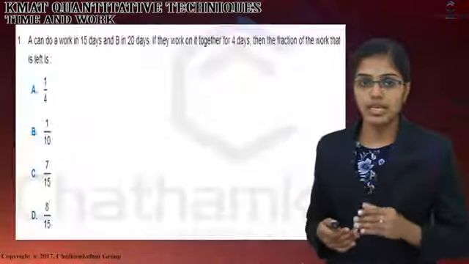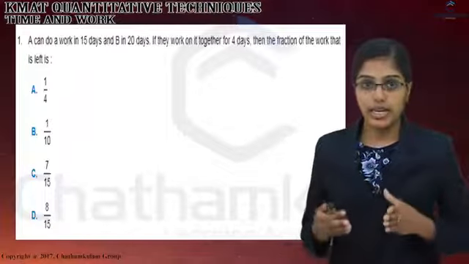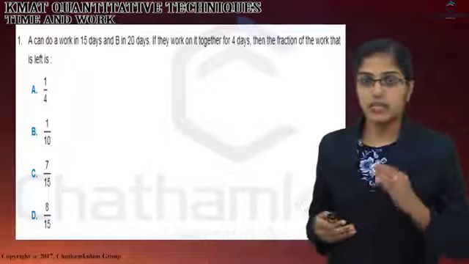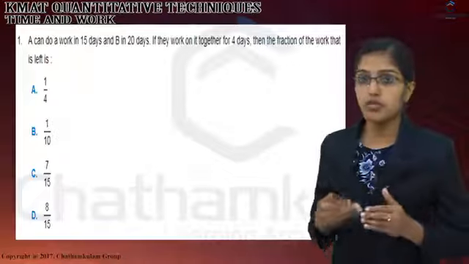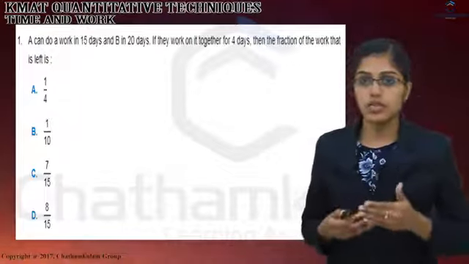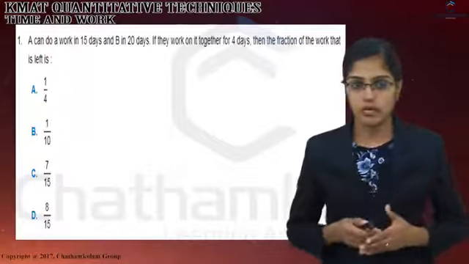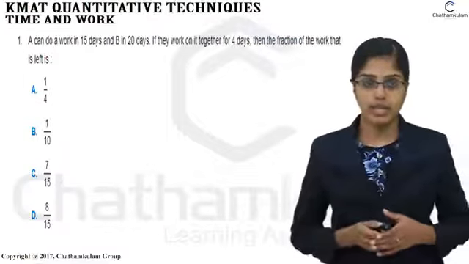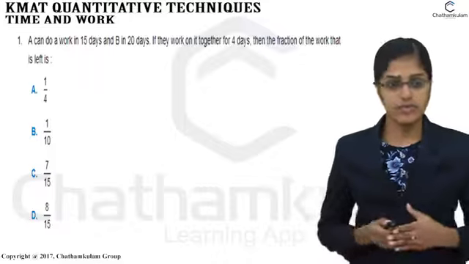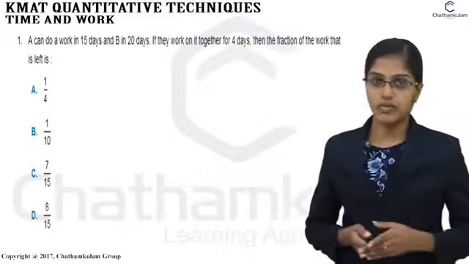Our next question is that A can do a work in 15 days, B in 20 days. If they work on it together for 4 days, then the fraction of the work that is left is: option A, 1 by 4, option B, 1 by 10, option C, 7 by 15, option D, 8 by 15.